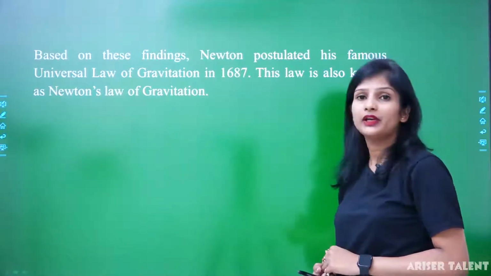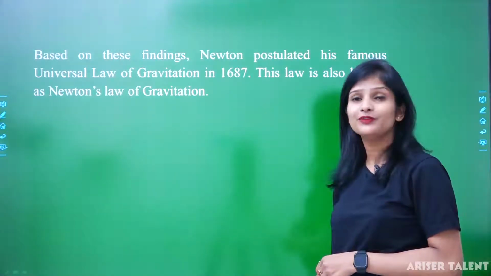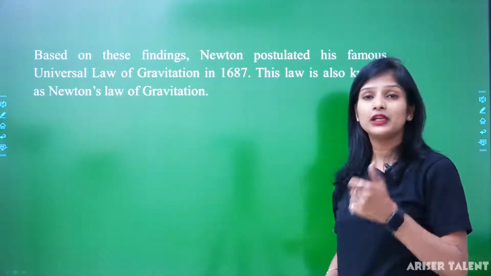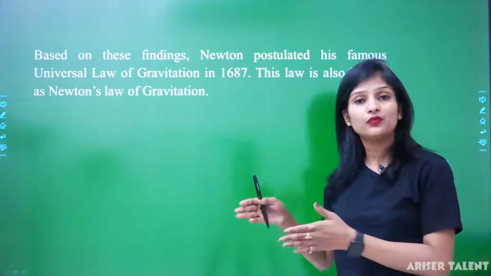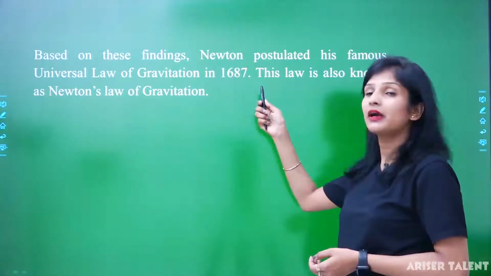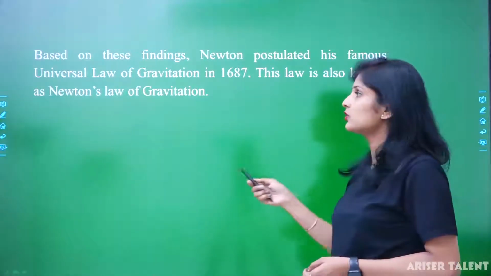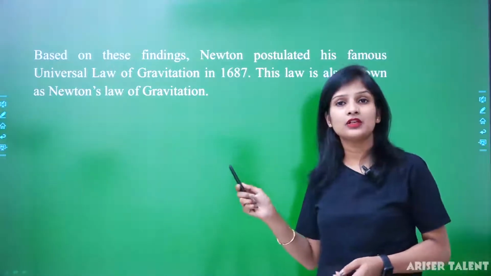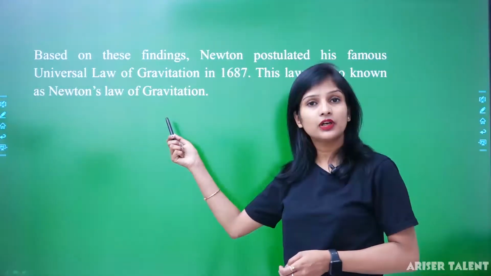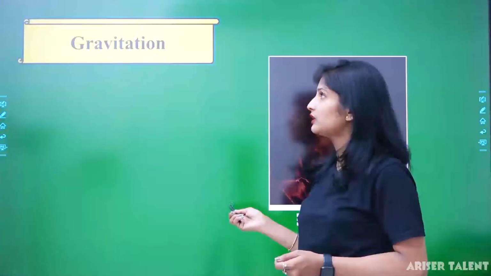Based on these findings, Newton postulated the famous universal law of gravitation in 1687. It is a very important law in physics, the law of gravitation, postulated by Newton in 1687. This law is also known as Newton's law of gravitation. Don't be confused, there are two names: first is the universal law of gravitation and another is Newton's law of gravitation.